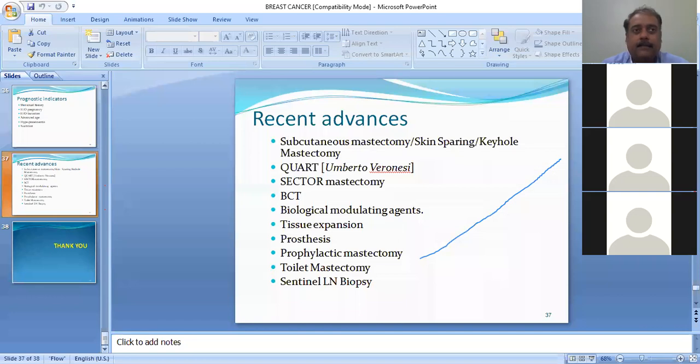It is a decision which has to be taken very judiciously, mainly by the patient rather than the doctor, because the mental agony or trauma of not having both breasts has to be borne by the patient. So when the patient is mentally prepared, then you can do it, and it will have maximum good results. Then toilet mastectomy, as discussed a little earlier, and sentinel lymph node biopsy. These are the few recent advances one should know.